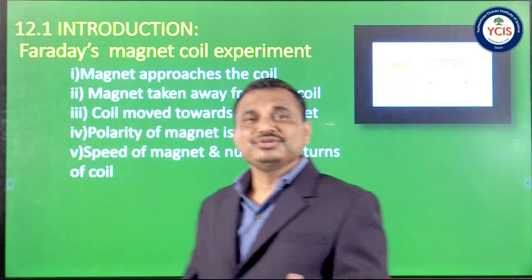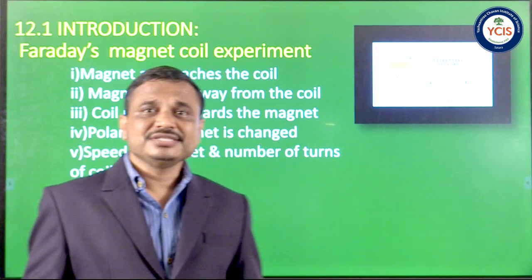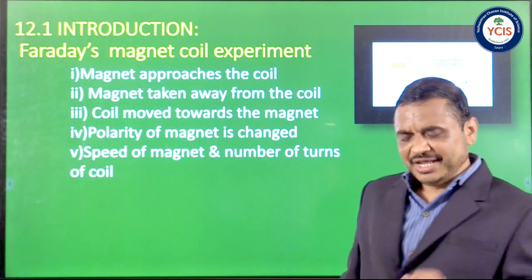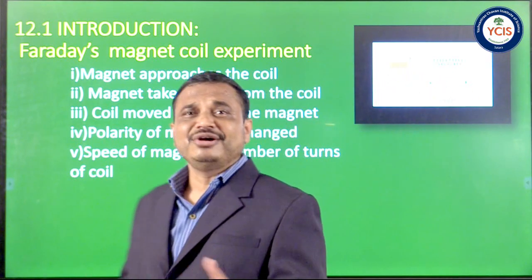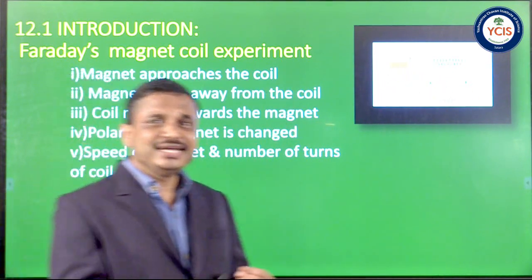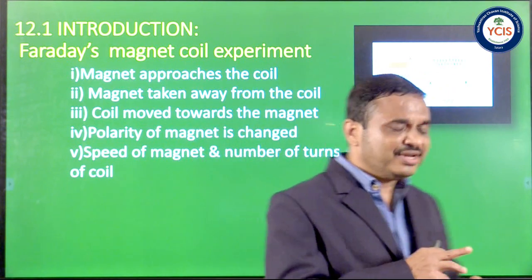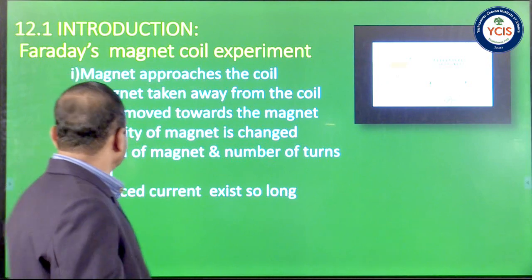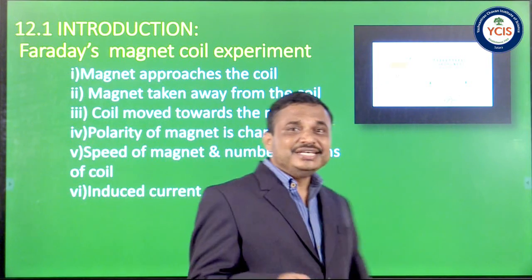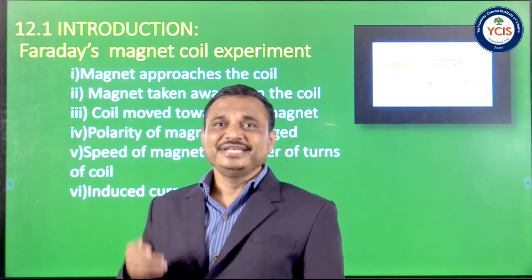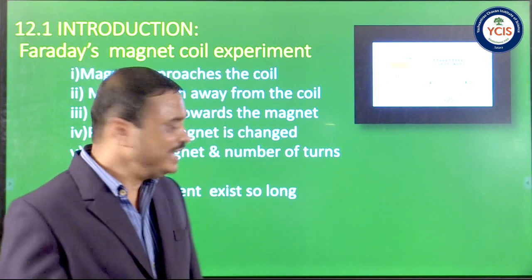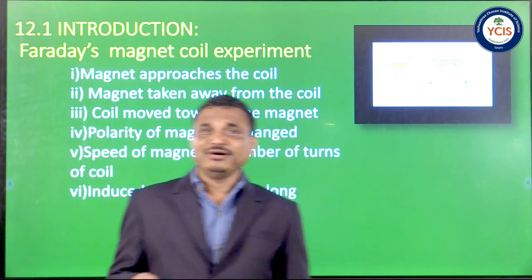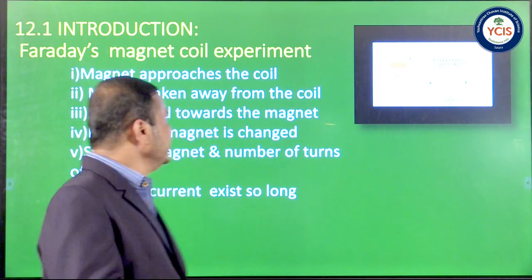So the galvanometer shows a deflection. Why? Because an EMF or current is induced in that coil, and the magnitude of that induced current depends on the number of turns of the coil and the relative motion between the coil and magnet. This induced current exists as long as there is relative motion between coil and magnet. In this way Faraday performed the magnet coil experiment.